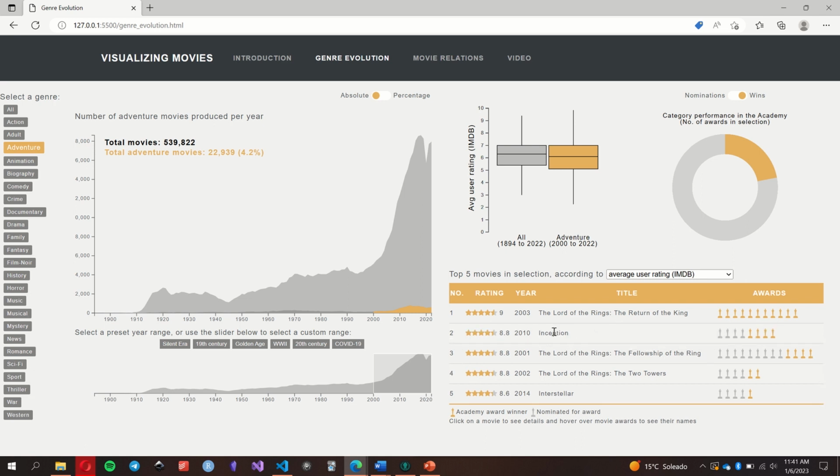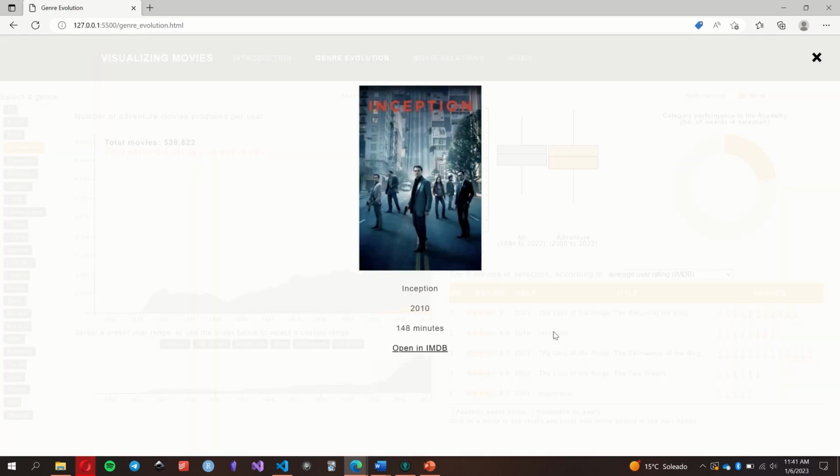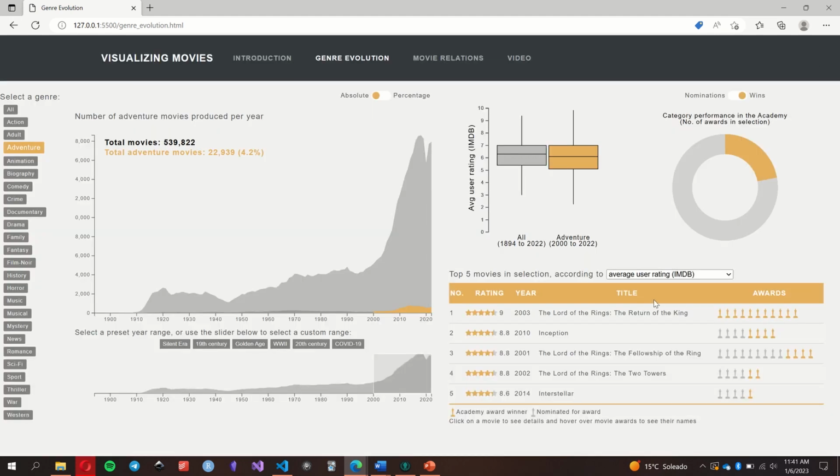Clicking on a movie name will show additional information, including the movie poster, its runtime, and a link to the IMDb page. Finally, to encourage exploration, we can change the criteria for selecting the top movies within the selected parameters. If we now choose nominations as our criteria, the ranking changes and a different movie is shown first.